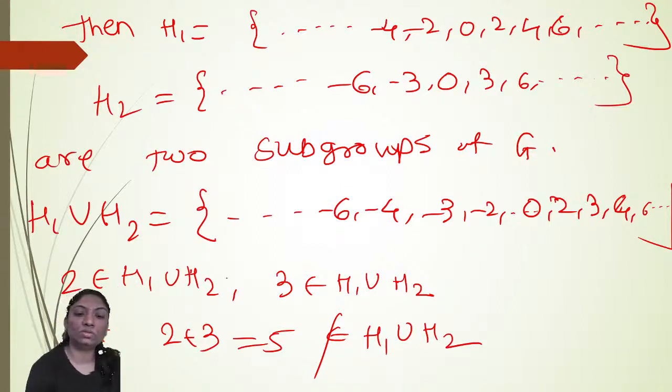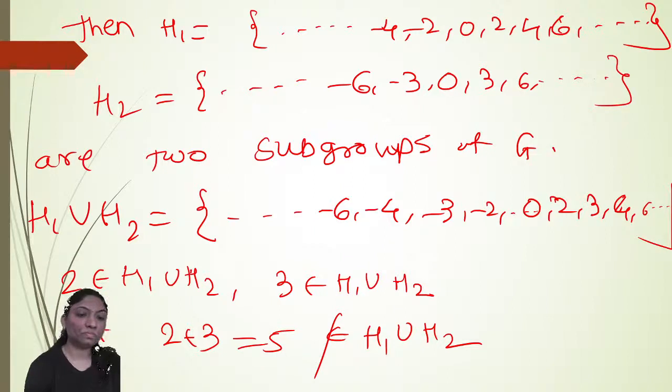G is the additive group of integers, so addition is the operation. The addition of these two elements is equal to 5, but 5 is not present in the union of H1 and H2. Therefore, H1 union H2 is not closed, which implies the union of any two subgroups is not necessarily a subgroup.